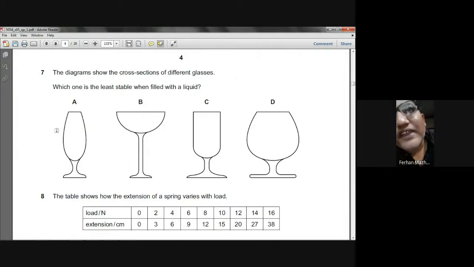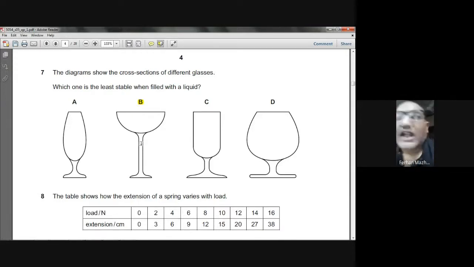So which one will have the center of gravity highest and the base area smaller? B. It's B. No doubt it's B. Because the liquid will be filled here, so the center of mass will be very high. And you can see the base is very small, so it will be the least stable.